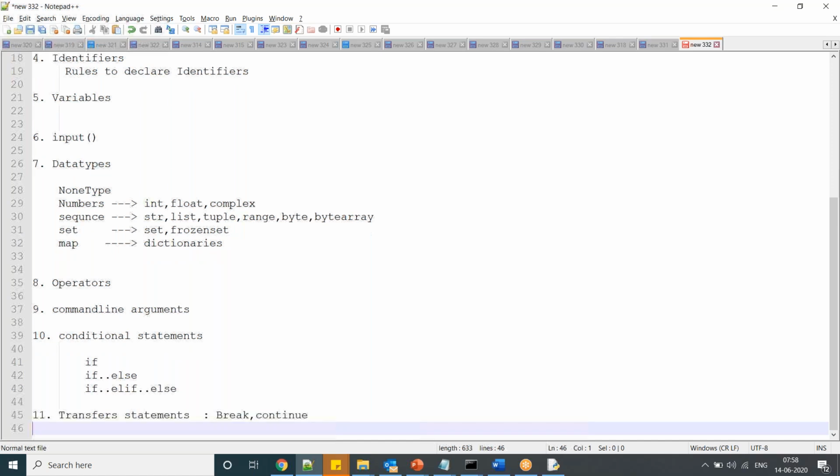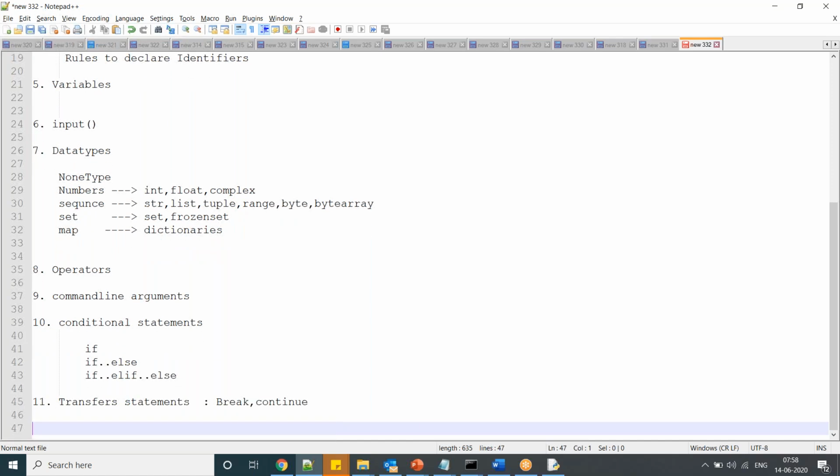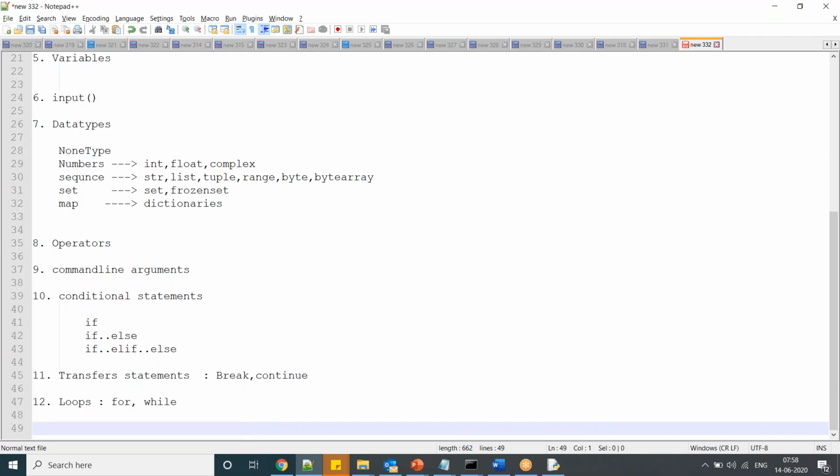So these are similar to any programming language, guys. If you go for C language, whatever the data types, whatever the operators, okay, there are also conditional statements. And next I'm going to explain loops. In the loops, for loop and while loop. So for with if else condition, for with else condition, nested for loops, all those things I'm going to discuss. Similarly while loop also.